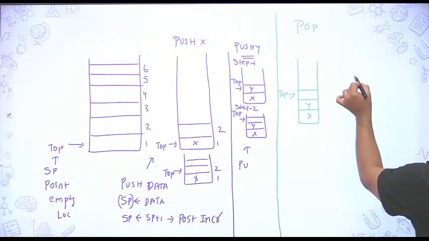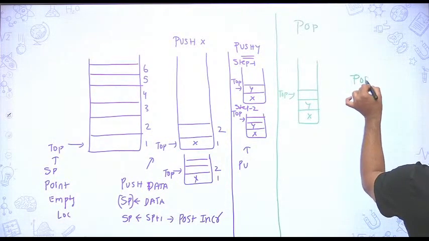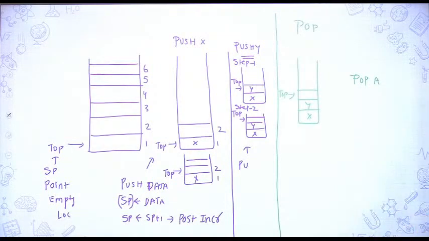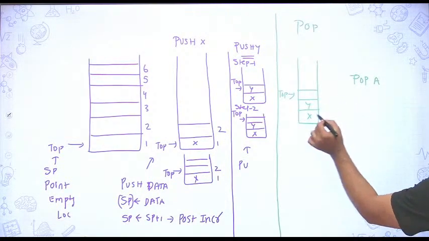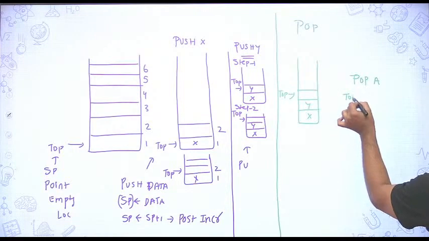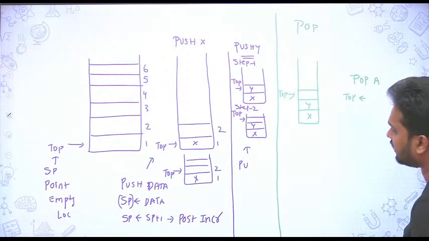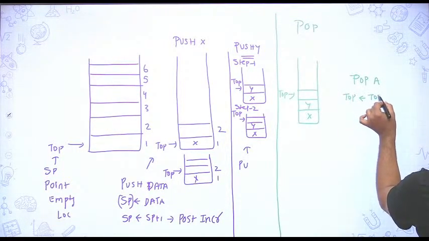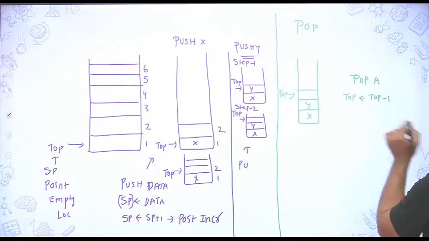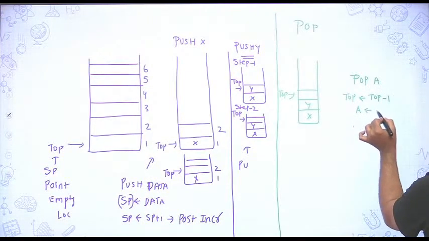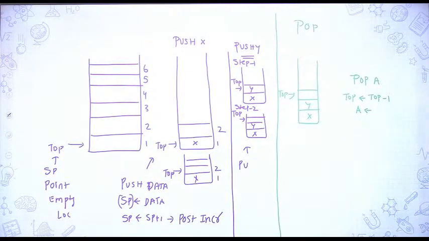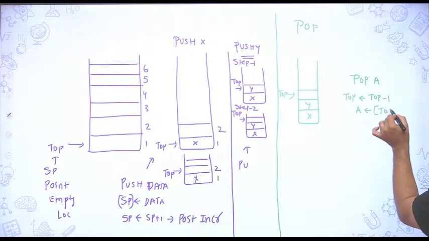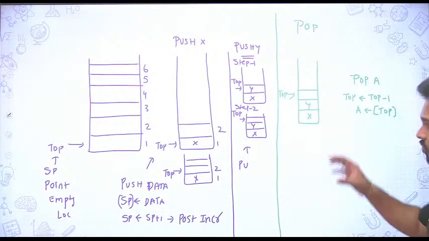Whenever you say pop a, the steps it will take are: first it will decrement the stack pointer, top minus 1. Then a will be copied with the contents of the top location.